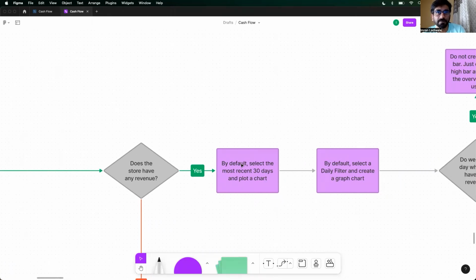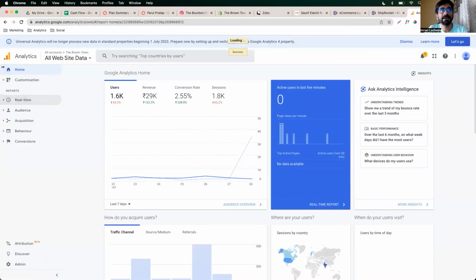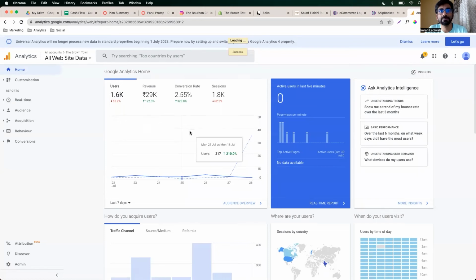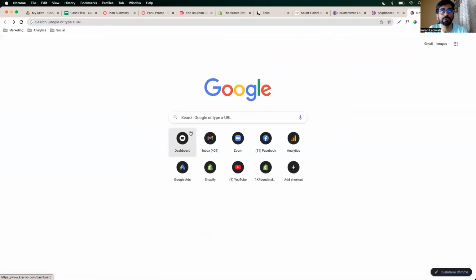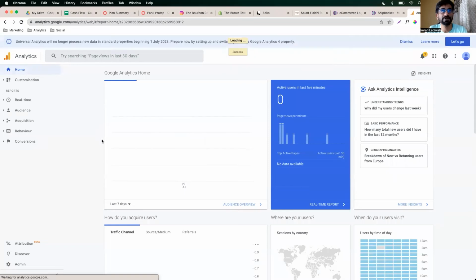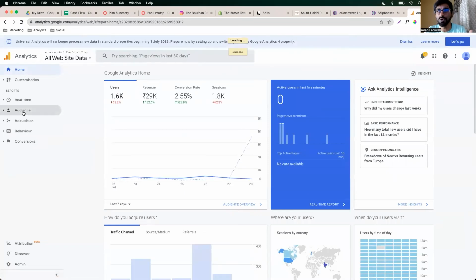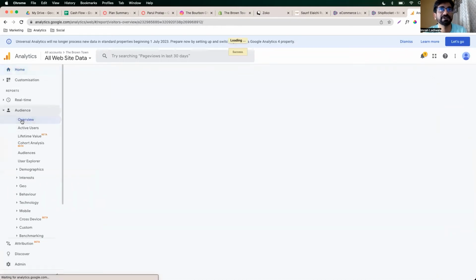By default, select the 30 most recent days. You remember GA, right? We look at Google Analytics. By default, it takes you to home where it kind of creates a report for you. Sorry. Again, for those who are not much in software development, this might be a boring episode, but for those who are either in e-commerce, want to get into e-commerce or in the software development industry, you might find this episode pretty interesting.